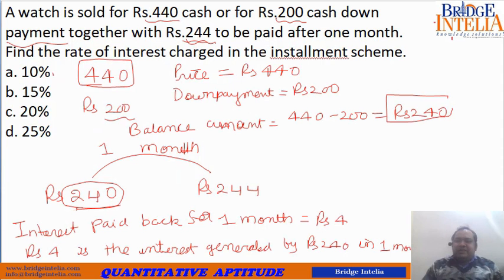The effective rate of interest that the shopkeeper is charging you, as per this scheme, if you find out mathematically, is 20%. Unless otherwise mentioned, you have to assume this to be a case of simple interest.